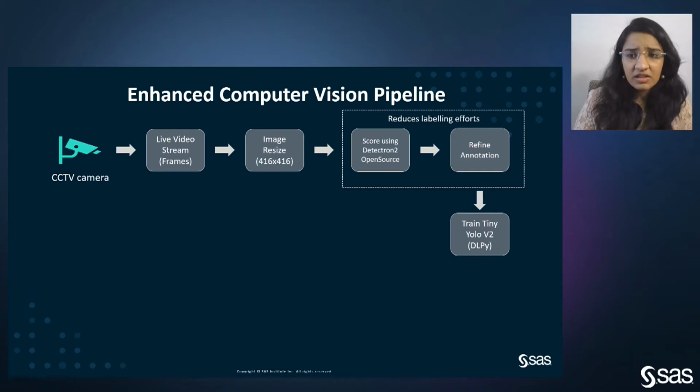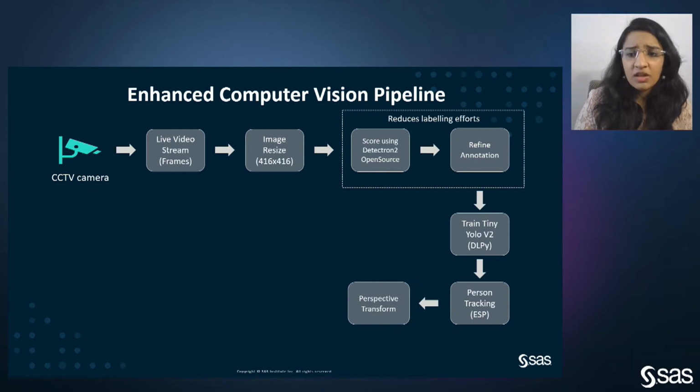I would like to reiterate the reason we use the tiny YOLO version 2 architecture for training the object detection algorithm: the tiny YOLO model is smaller in size, hence the inference time is less. Also, the memory footprint is less. Once we have detected the individuals using the tiny YOLO model, we use a person tracking algorithm which is embedded in the event stream processing.